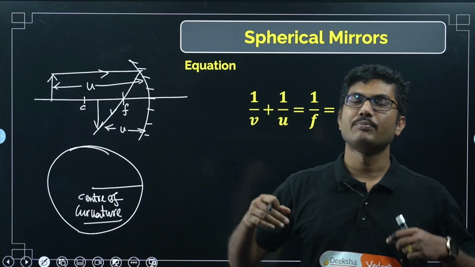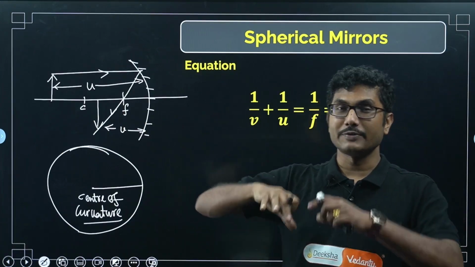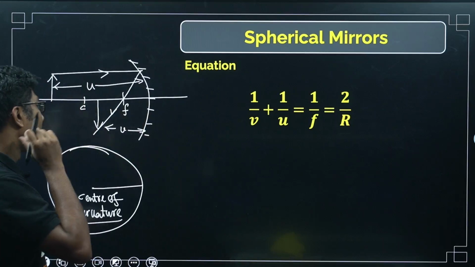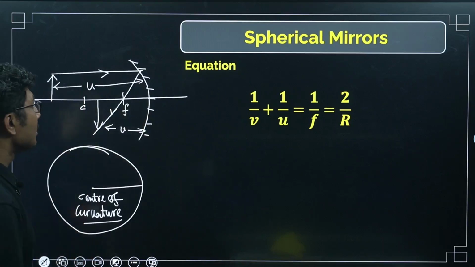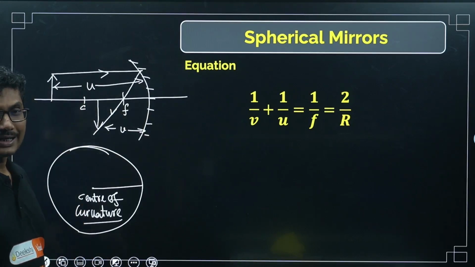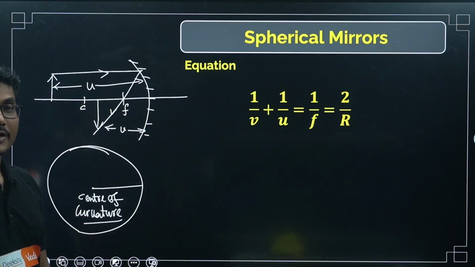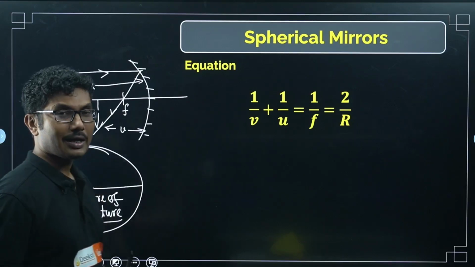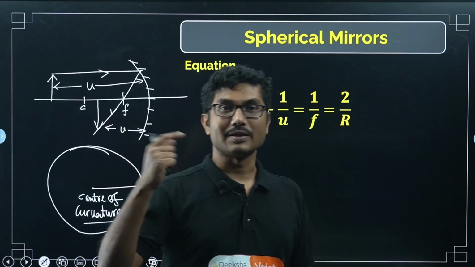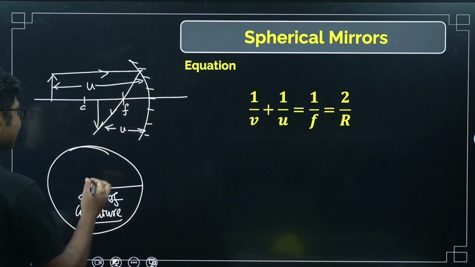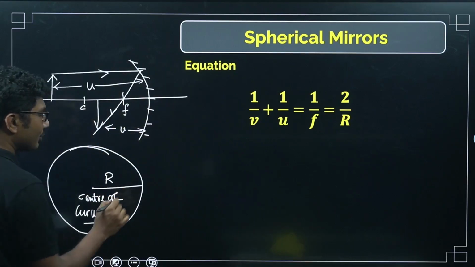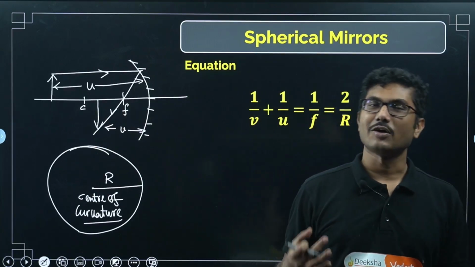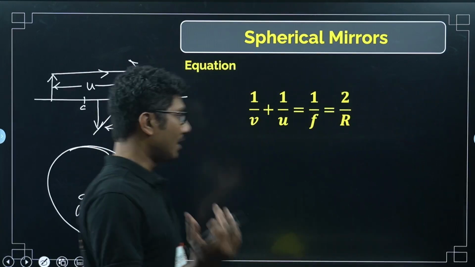Now it is not a pure sphere, because if it were a pure sphere, you would not be able to see it from inside. You would have to be inside of the sphere. So that's why it is not called the center of the sphere, it is called center of curvature of the mirror. Center of curvature is where the actual center of the spherical surface is located. That distance is generally denoted by R. Now we know that radius is denoted by R. So R is basically the radius of curvature, or radius of the sphere.